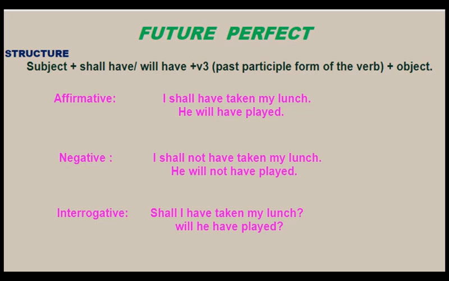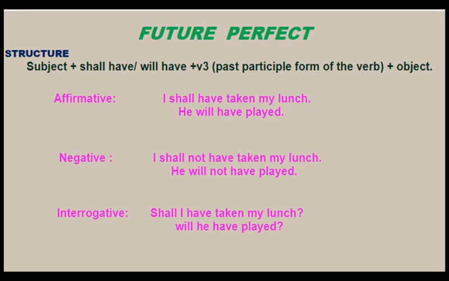Look at another example. He will have played. This is the affirmative. Now the negative is: he will not have played. And the interrogative is: will he have played? Question mark. See, don't get confused with has. Has is used only in present perfect, that is also the third person singular.